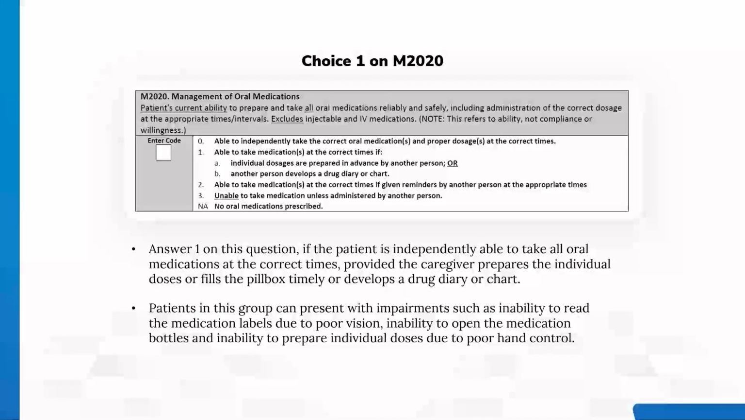Patients in this group can present with impairments such as inability to read the medication labels due to poor vision, inability to open the medication bottles, and inability to prepare individual doses due to poor hand control.